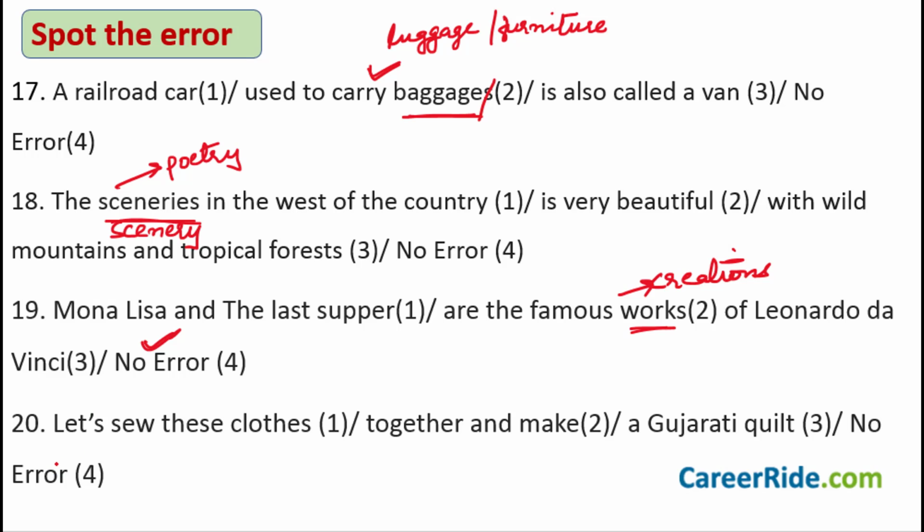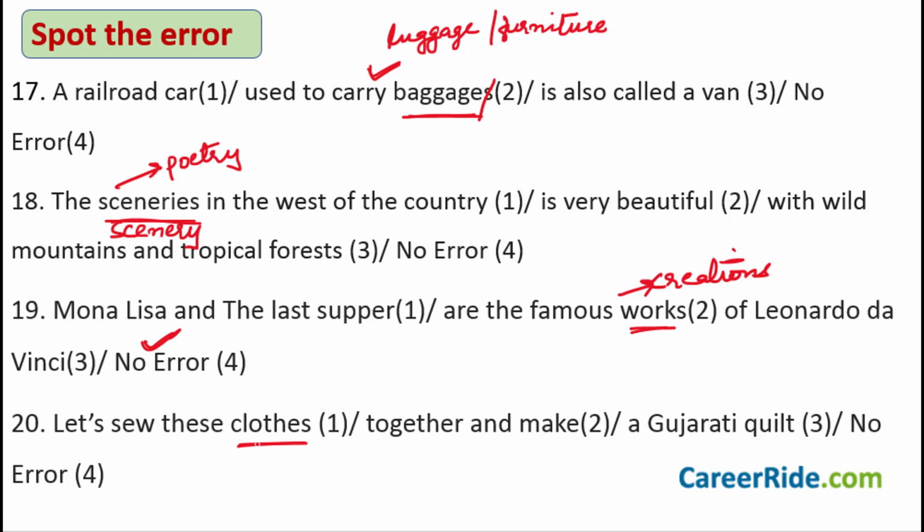Sentence number 20. Let's sew these clothes together and make a Gujarati quilt. Is there a mistake at all in this sentence? So yes, there is a mistake here, and the mistake is in the first part of the sentence, I'm telling you. Try to locate it now. Let's sew these clothes. This word is a mistake here.